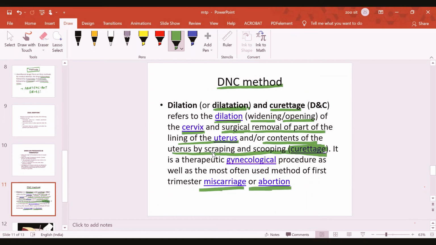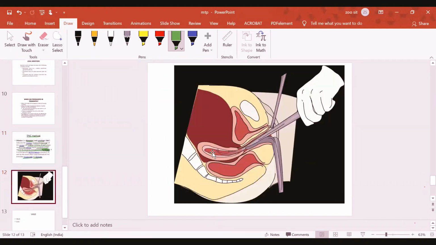Sometimes there are missed abortions. The fetus is in the womb, develops but does not develop the heartbeat, and under this condition the doctors have to terminate the pregnancy by using the DNC method, by first dilating. And this is the diagrammatic method. You'll see that this is actually a curette here. This is the vagina, and this device is inserted, and this is the curette.